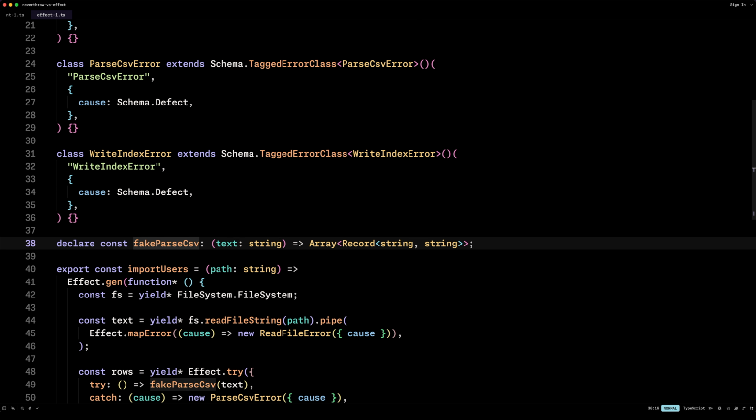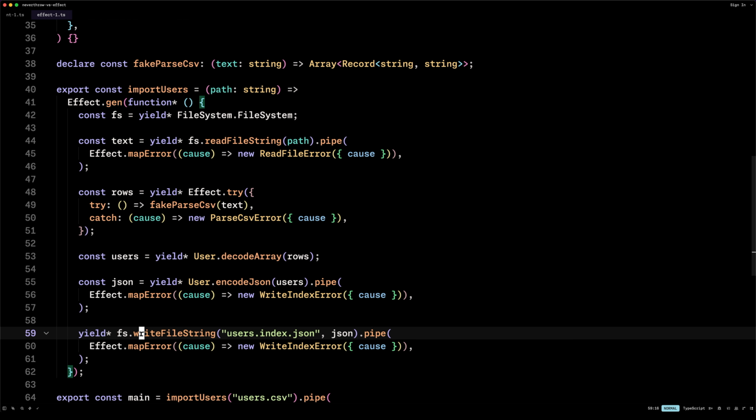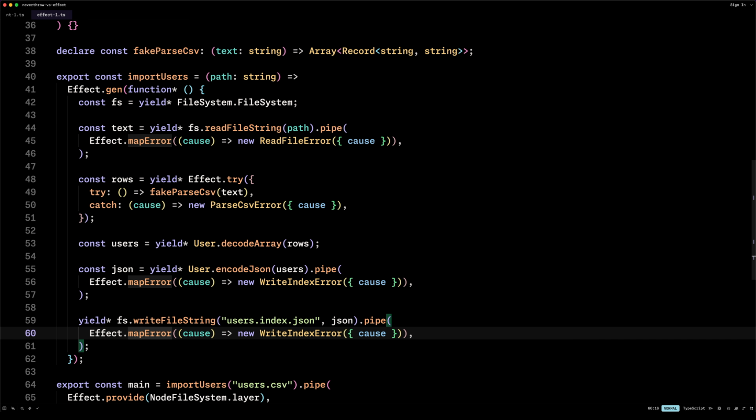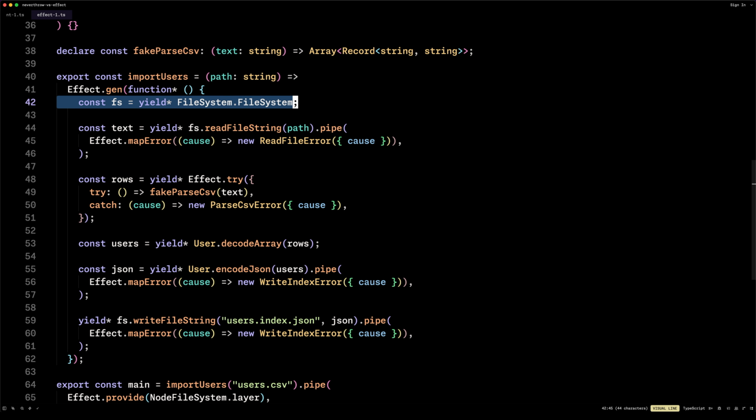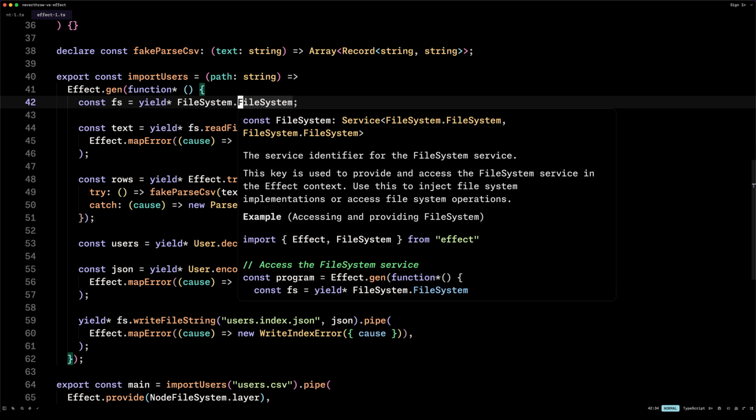Then we have our fake parse CSV, and then we have our import users. So same thing, a generator, but this time we yield this right here. What is this? Well, this is a service for the file system. So Effect has dependency injection built in, as opposed to Neverthrow. So here we're yielding a service that must be satisfied, so must be provided to the program.